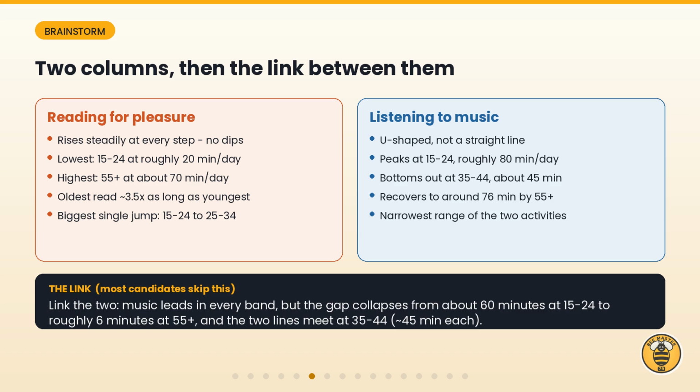Now brainstorm. On the left, everything true about reading. On the right, everything true about music. Then, and this is the step most candidates skip, write the link between the 2 columns. The gap collapses from roughly 60 minutes among the youngest to about 6 minutes among the oldest.